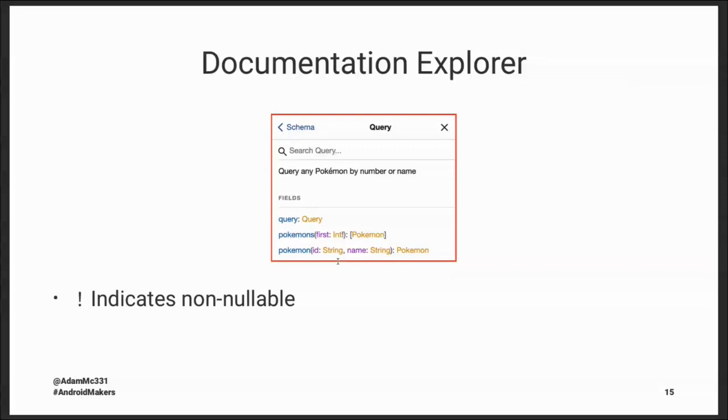And this also applies to the responses. So because neither of the responses have an exclamation point, that's an indicator that you're not guaranteed to get something back. If I send an invalid ID, maybe I shouldn't get a Pokemon back. So that's something to keep in mind. And then the brackets are just the array syntax, which is similar to some other languages. But I wanted to point that out.